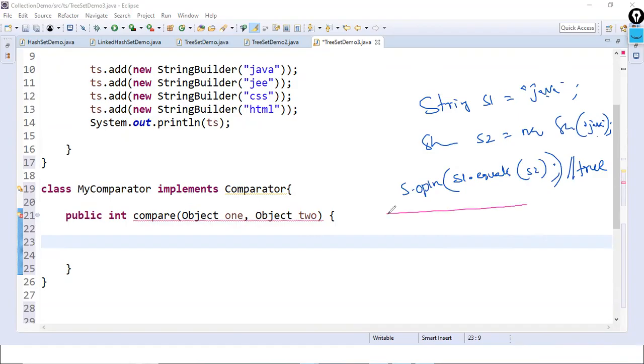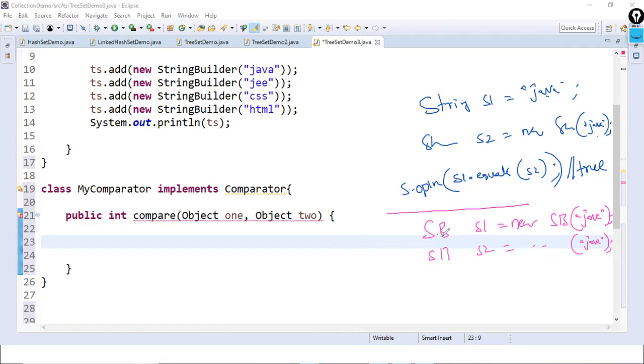Next, this is a known question. If I take the same thing in a StringBuilder: StringBuilder s1 equals new StringBuilder("Java"), then StringBuilder s2 equals new StringBuilder("Java") again as it is. How do we compare two StringBuilder objects? By which method?